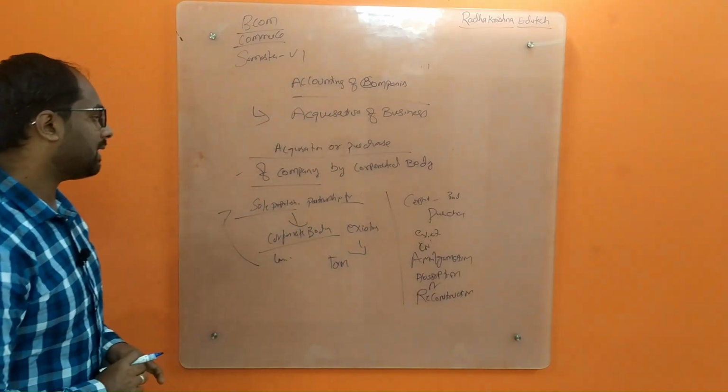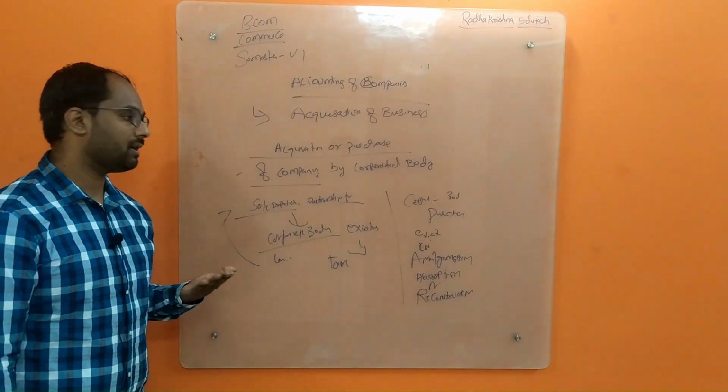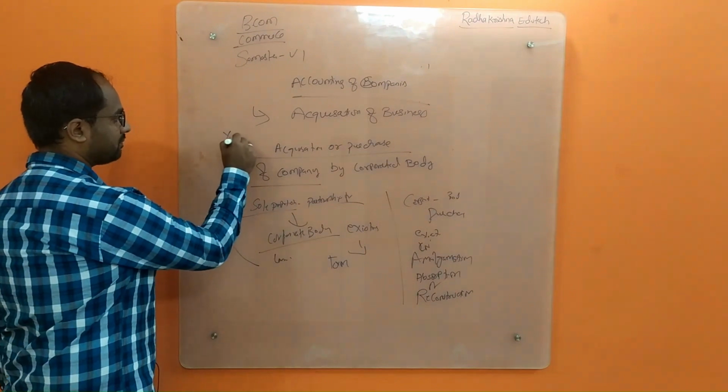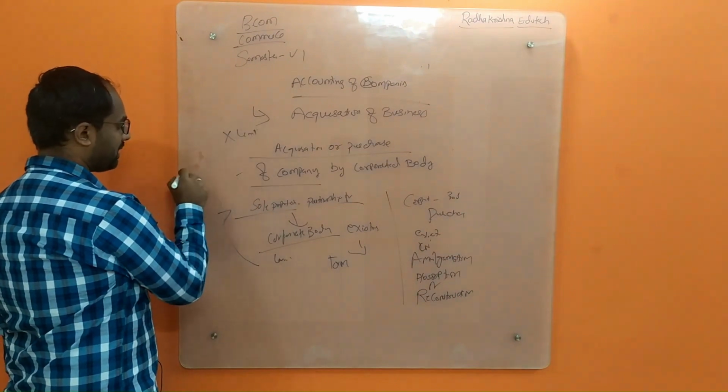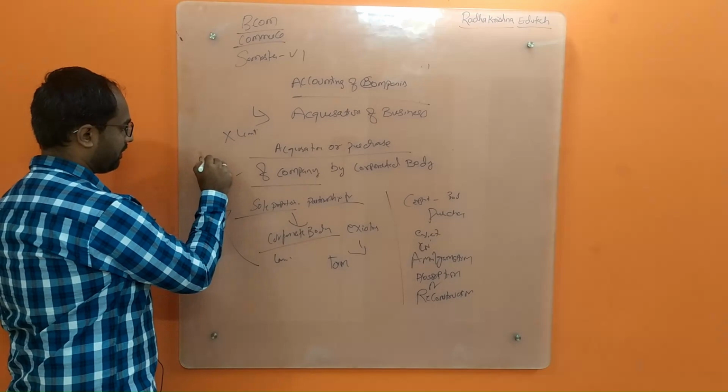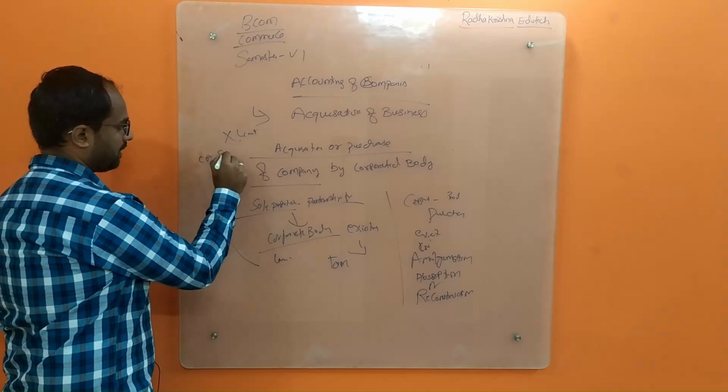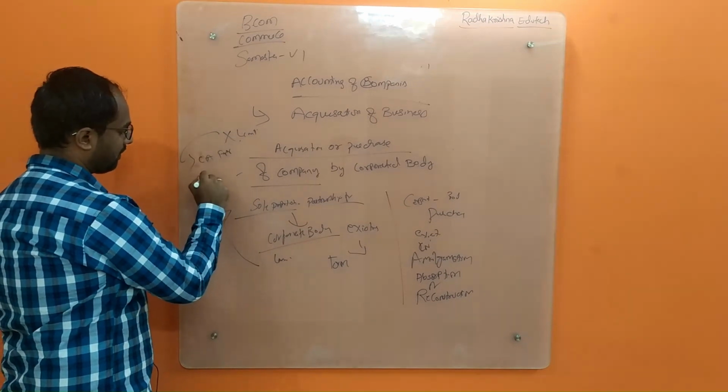So, for example, when X Limited is purchasing a CA firm, this is called acquisition.